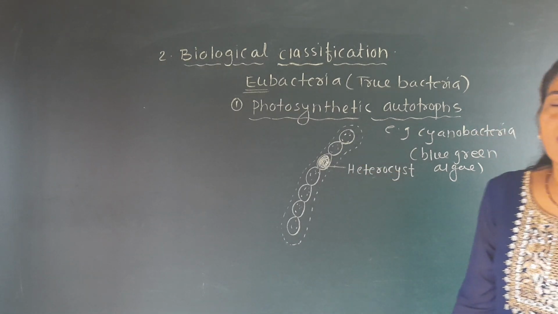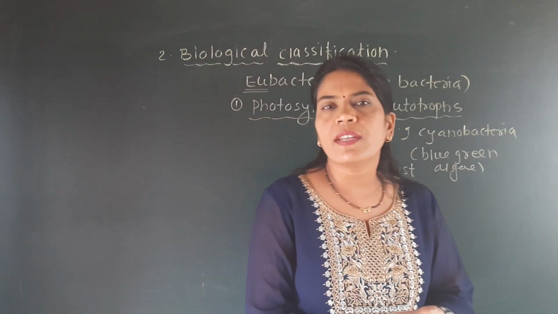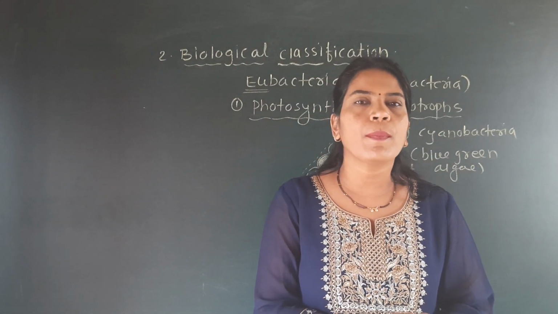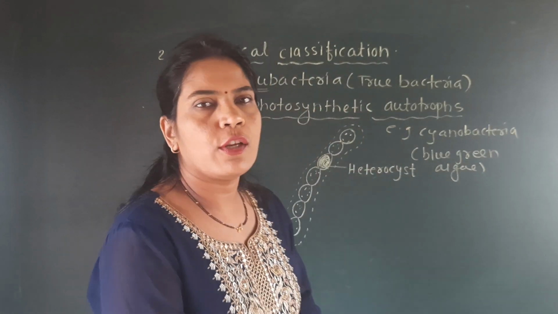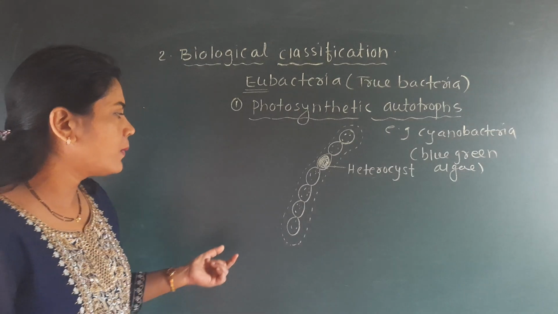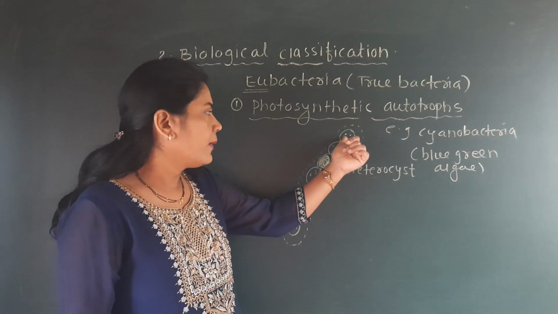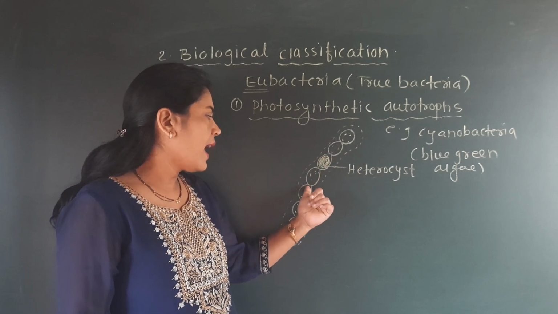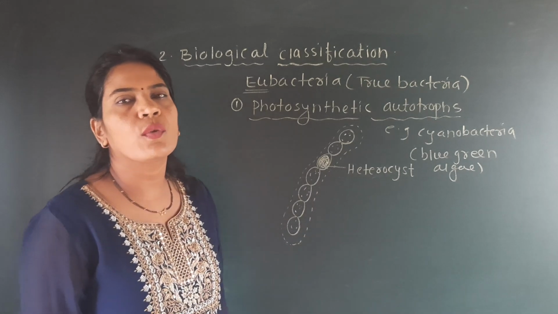What is meant by the cyanobacteria? What is the importance of the cyanobacteria? Why are they very important as an example of kingdom Monera? That we will discuss now. But before that, you should know the diagram of the cyanobacteria, how it looks. In the structure we see here, there are a number of cells, and one of the cells is called a heterocyst.